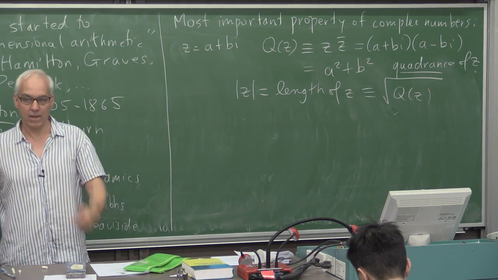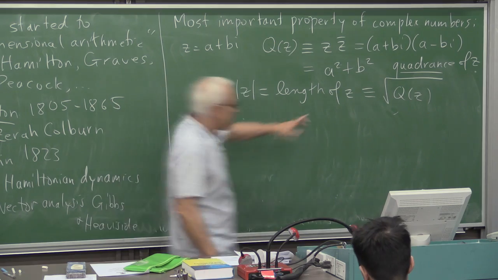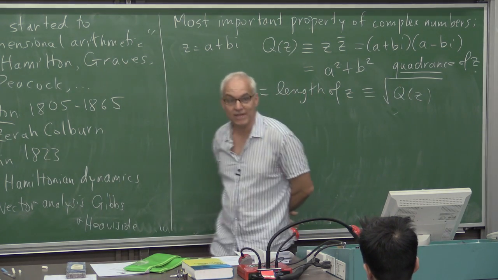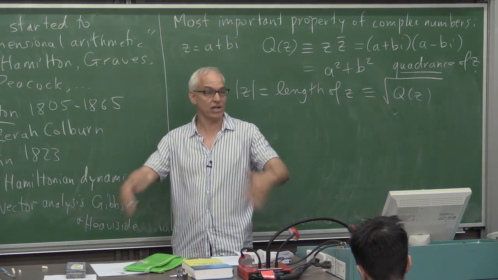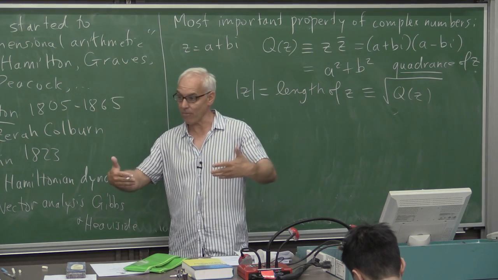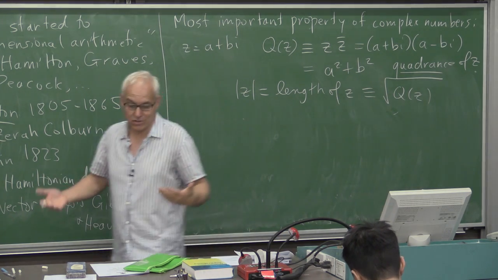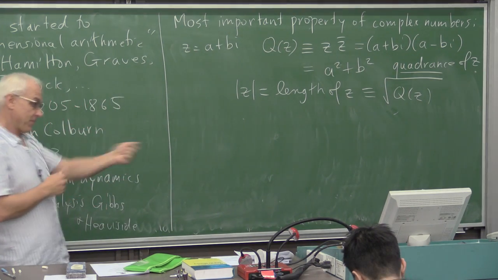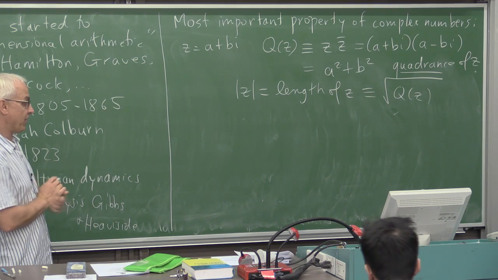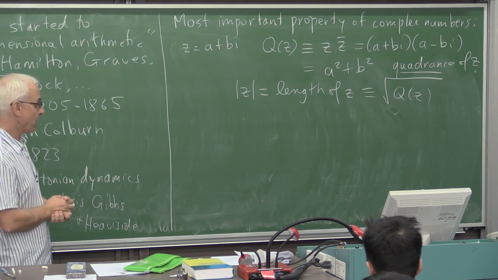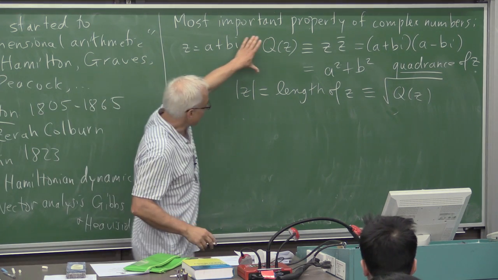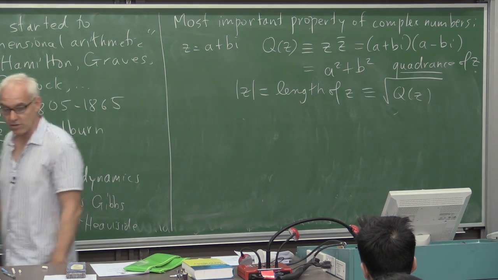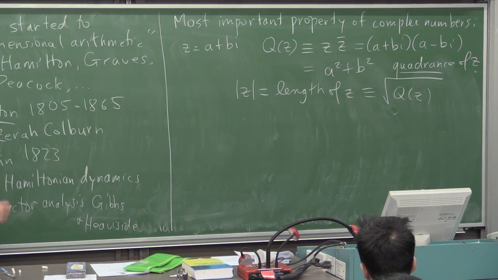But of course the square root is a highly problematic operation if you want to do things exactly, because it's really only an approximate operation. You can't actually calculate the square root of most numbers. It requires an infinite amount of decimals, an infinite amount of computation. So my point of view is that the quadrance is the fundamental concept that students really ought to be taught before they are taught the length.